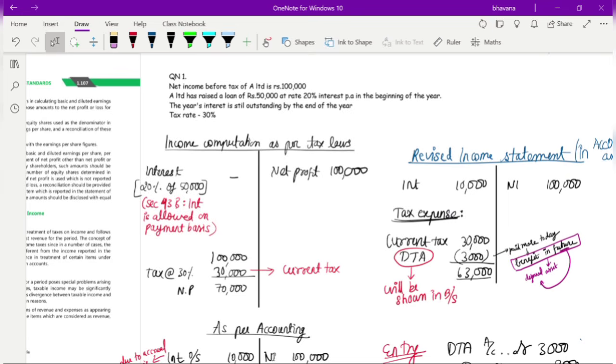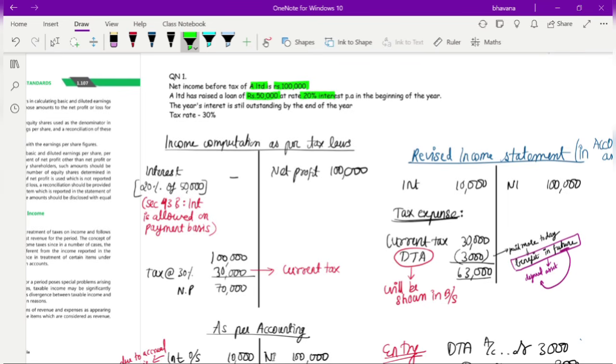The question is that net income before tax of A Limited is 1 lakh rupees. A Limited has raised a loan of 50,000 rupees at a rate of interest of 20% per annum in the beginning of the year. The year's interest is still outstanding by the end of the year. Tax rate is 30%. So what they say in the question is that A Limited is a firm.